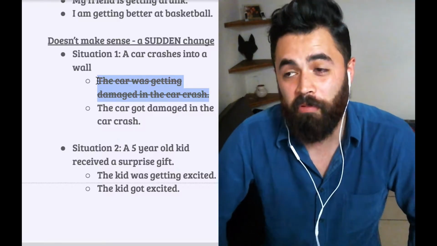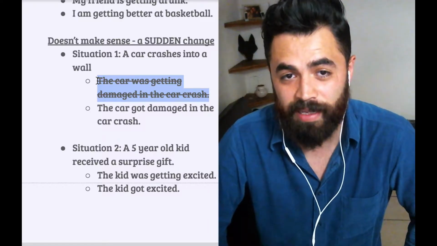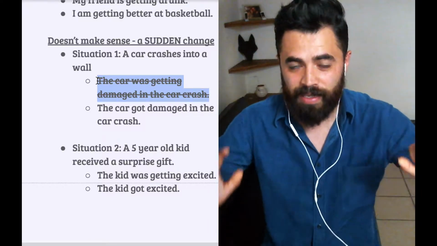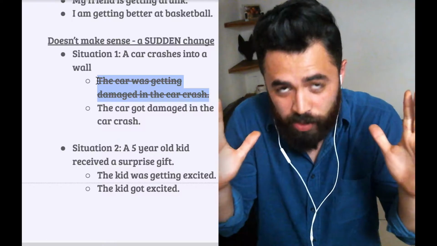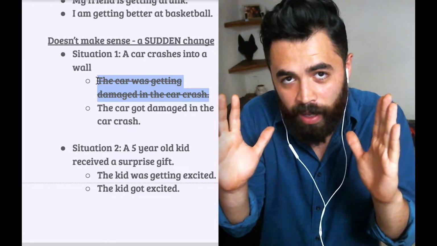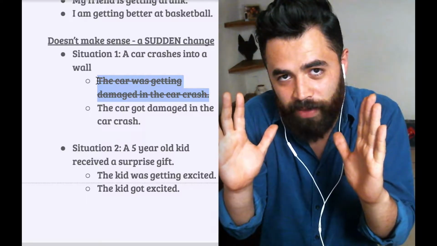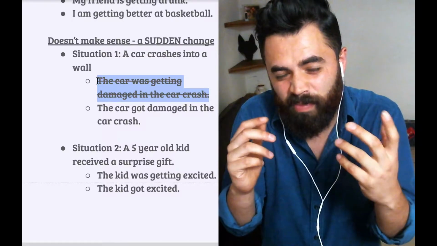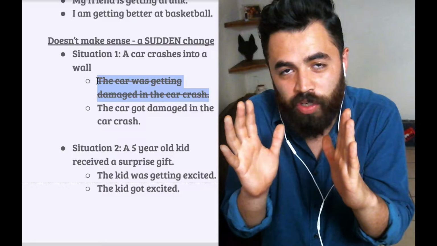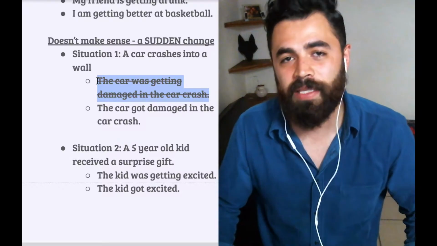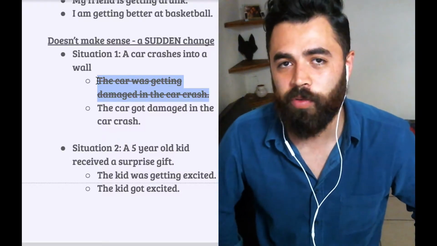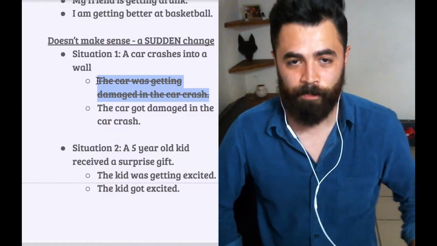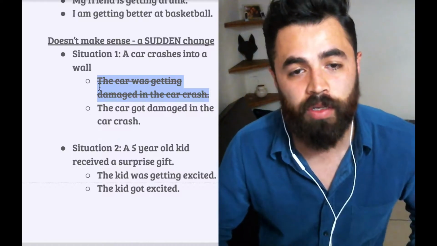Maybe the only way I can see a sentence like this working is maybe there was a slow motion video, and little by little in the video we see that the car was getting damaged or getting crushed. But other than that, I don't see a logical reason why someone would say that sentence. Now let's look at situation number 2.